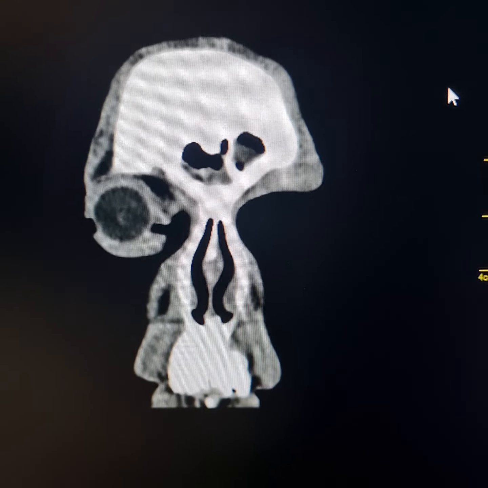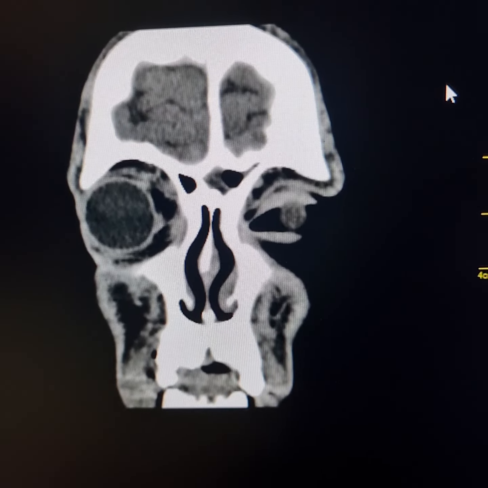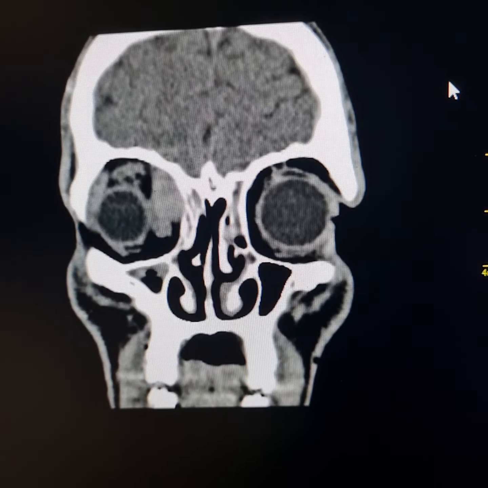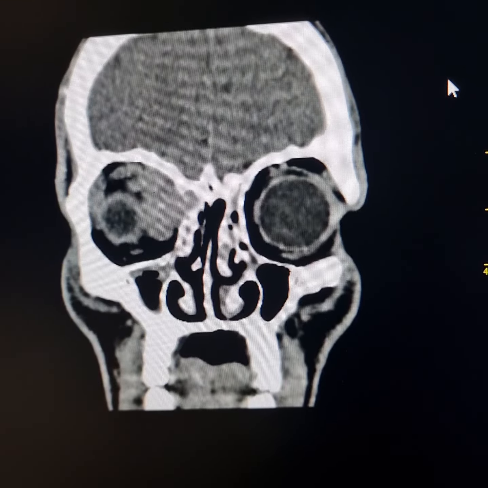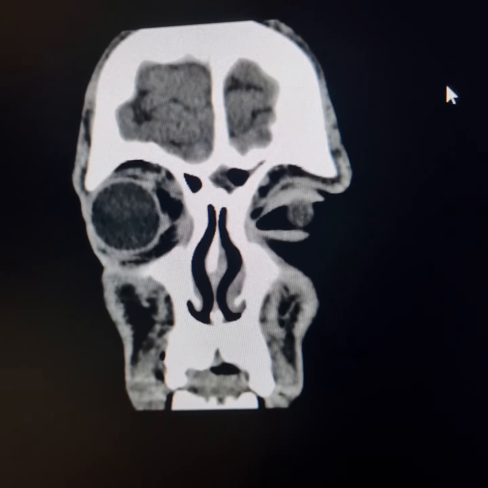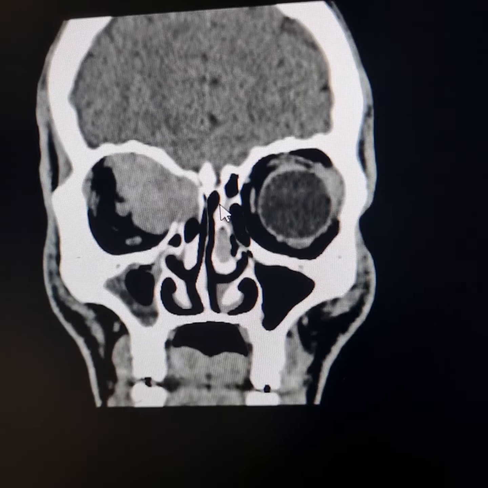This is a plain and contrast non-CT scan of paranasal sinuses of a young male patient. His age is approximately 21 years. The patient presented with painful proptosis on right side. Now please observe this slightly hyperdense mass in the posteromedial part of right orbit.